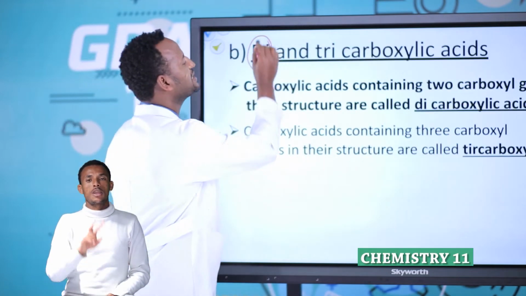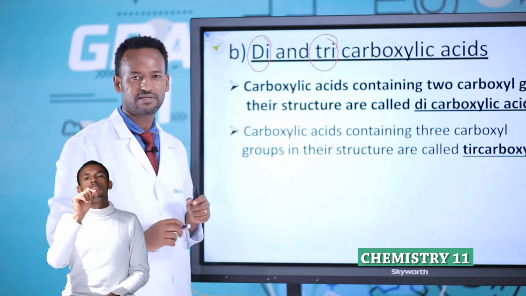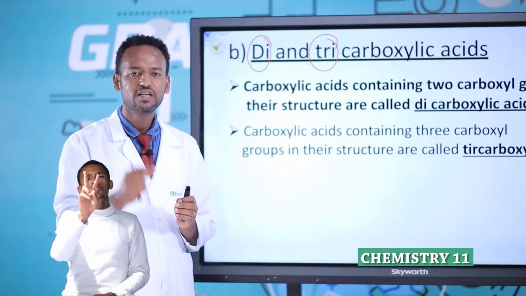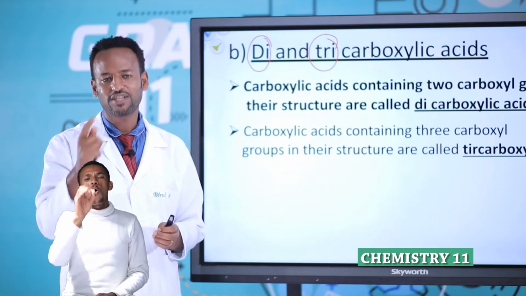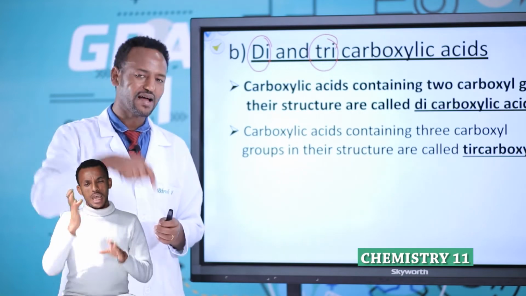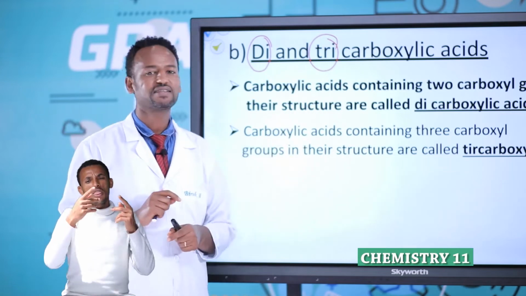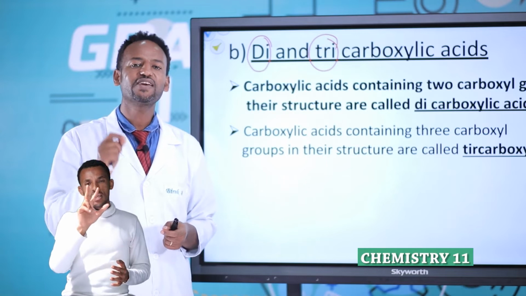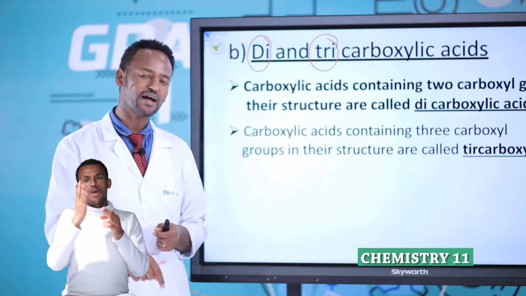Di and tri carboxylic acids. Di means it contains two COOH groups in one structure. Tri, or tricarboxylic acid, means three COOH groups in one structure.